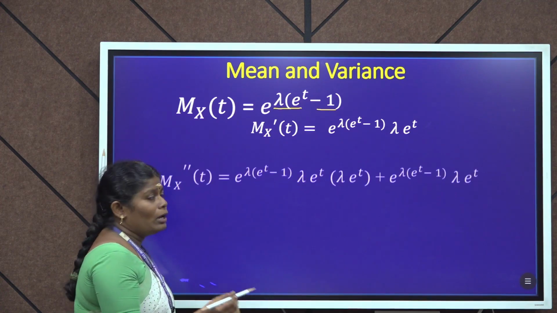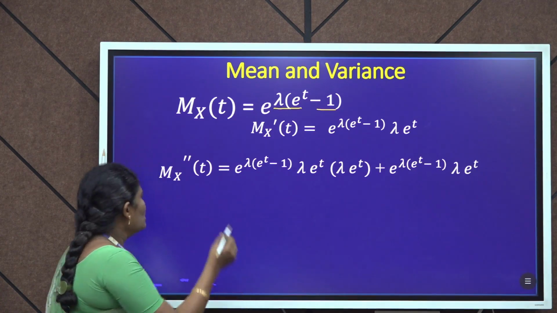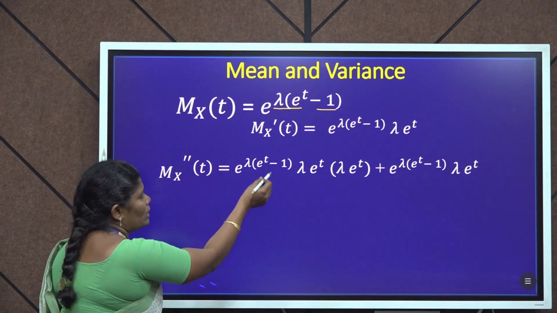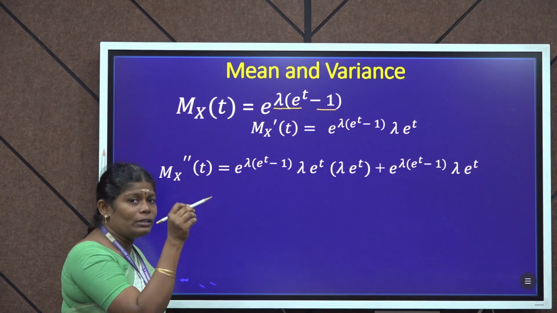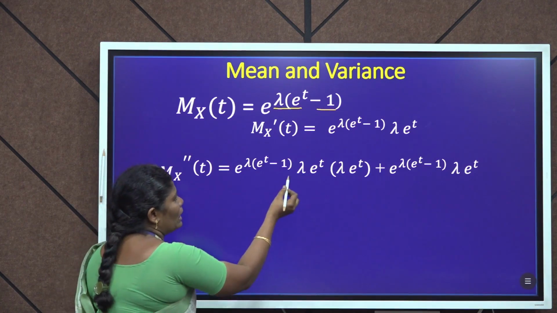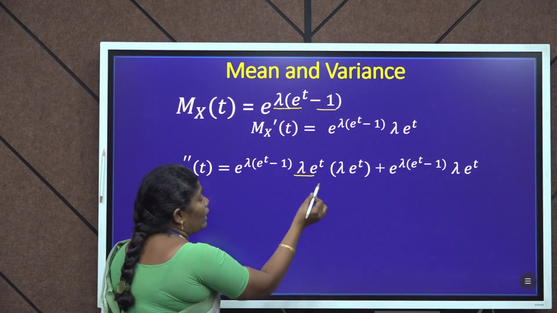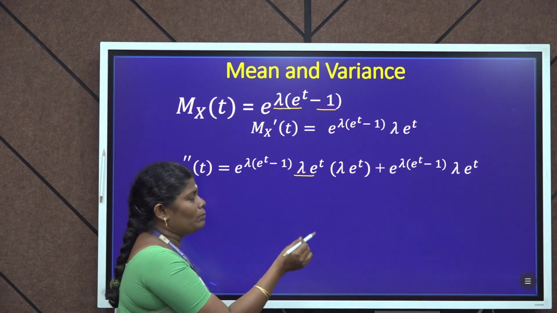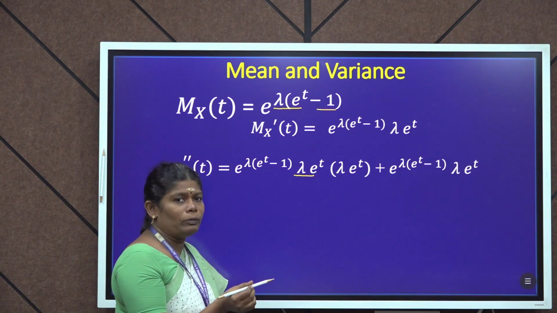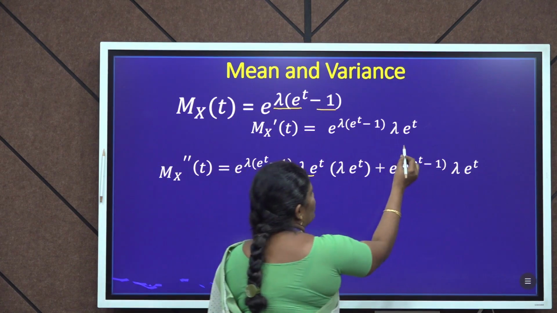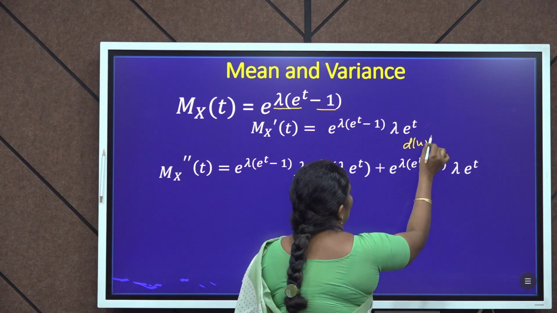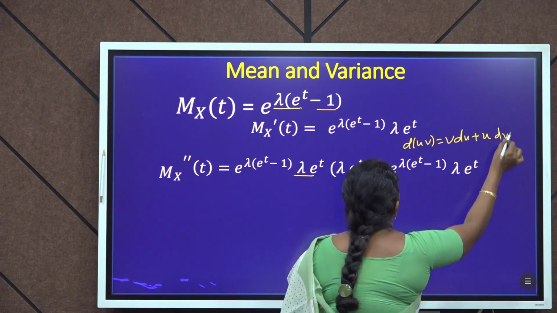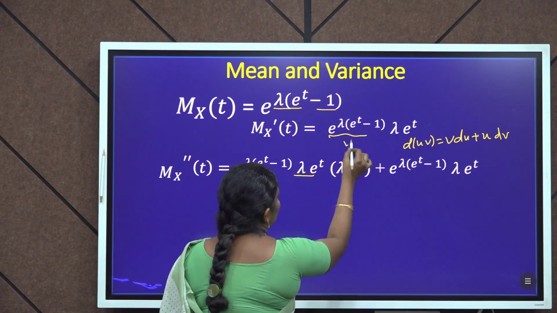Next, differentiating again with respect to t, M_X''(t) = e^(λ(e^t − 1)) · λe^t + λe^t · e^(λ(e^t − 1)) · λe^t. Again, differentiating the power term, we get λe^t. We are using the product rule: d(uv) = v du + u dv. This is u, this is v.